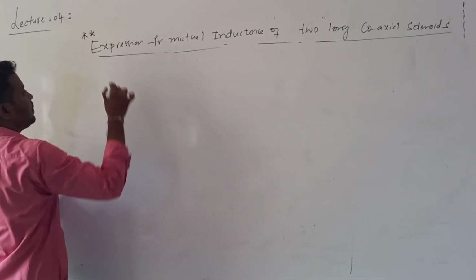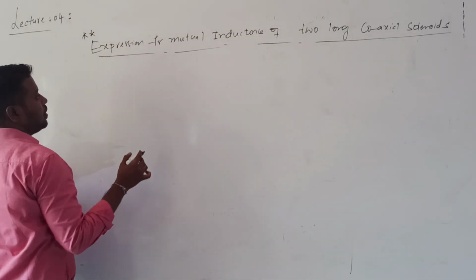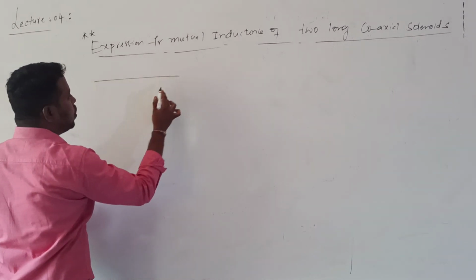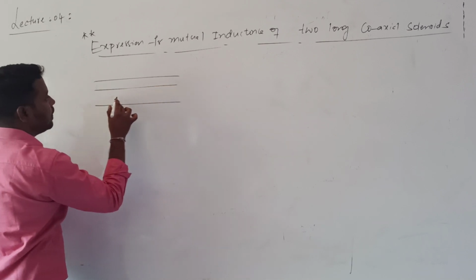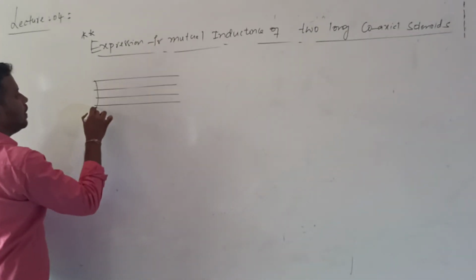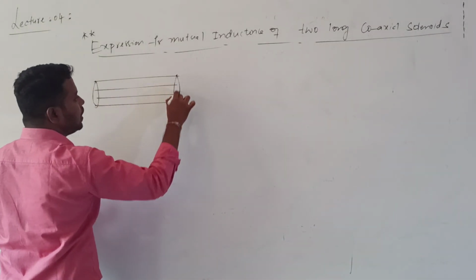Okay? So let me consider two long coaxial solenoids. Yeah, this is one, this is one.